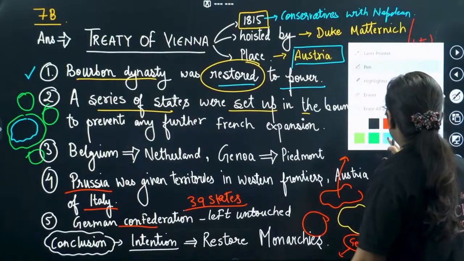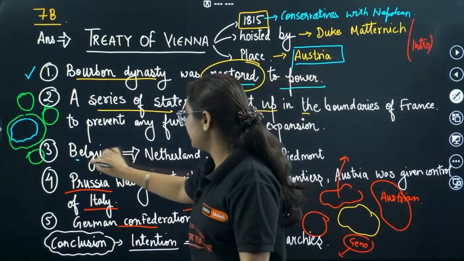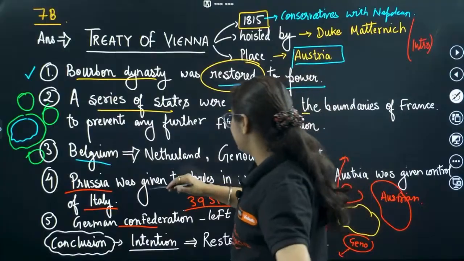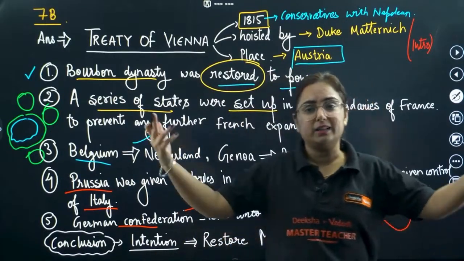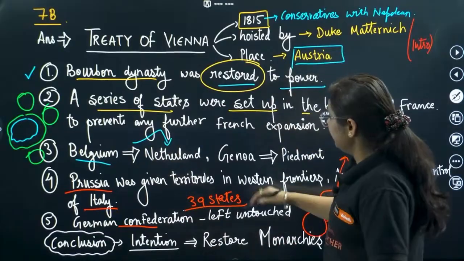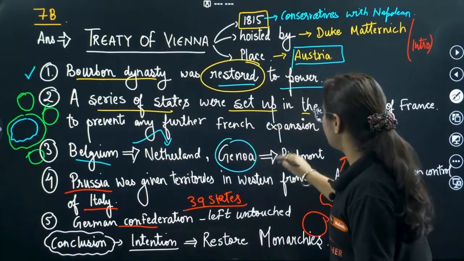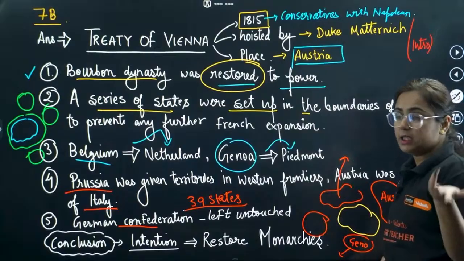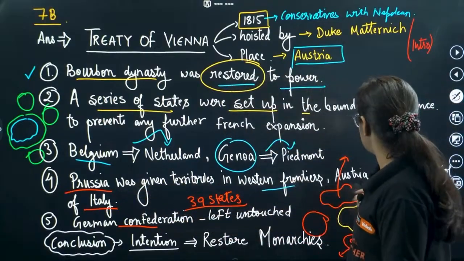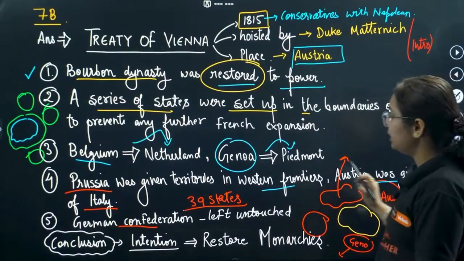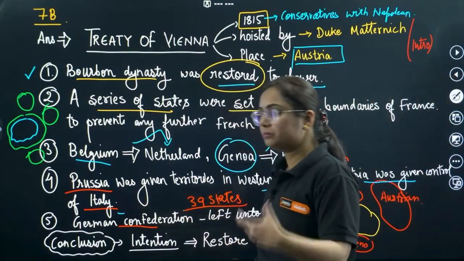What they have done, pay attention: in Belgium, in the north, Belgium was given to the Netherlands, and the Netherlands is now known as the United Kingdom of the Netherlands. In the south, Genoa was given to Piedmont, again a monarchical ruler. Prussia was given some territories on the western frontiers, and Austria was given control of northern Italy.